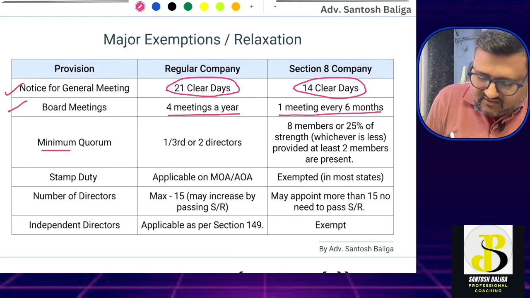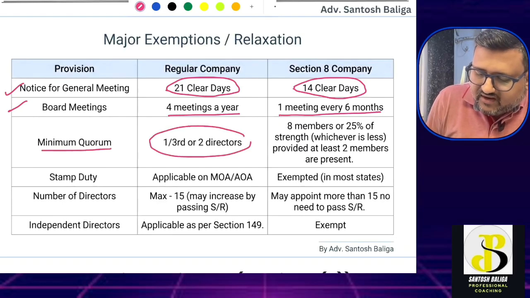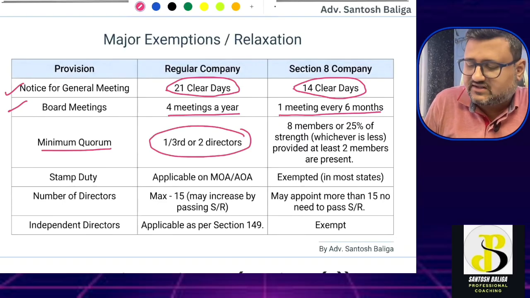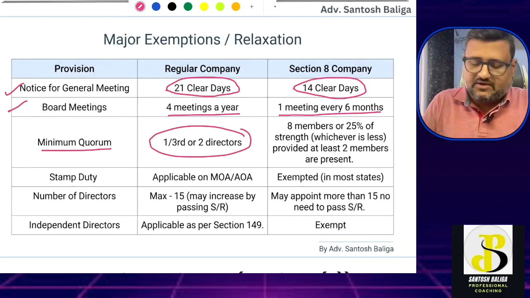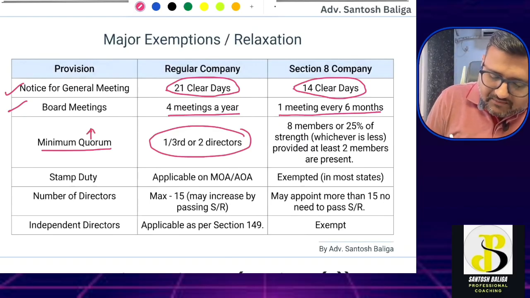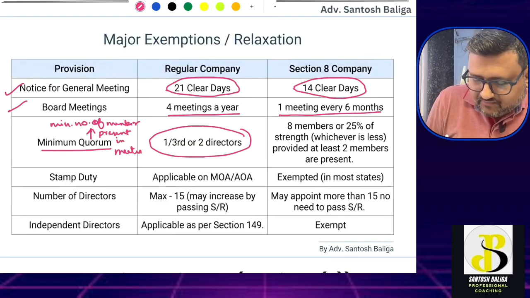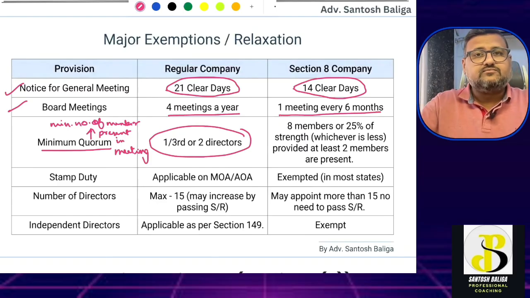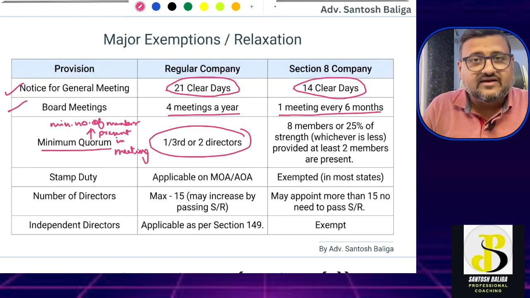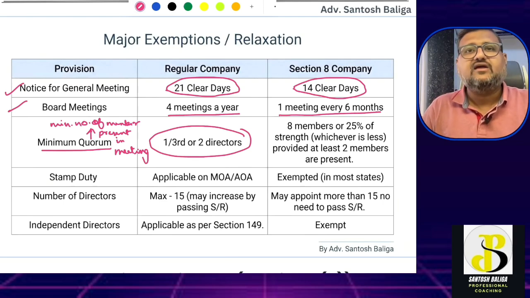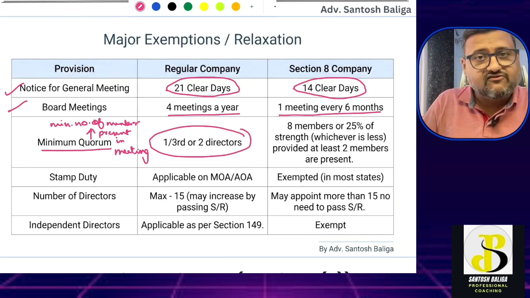Now, what is the minimum quorum? Minimum quorum for a regular company is 1/3 or 2 directors, and for a Section 8 company, now, what is quorum first of all? Quorum means the minimum number of members or directors present in the meeting. Without this quorum being fulfilled, the meeting will not be valid. So the quorum has to be fulfilled, then only we can say that the meeting is a valid meeting.